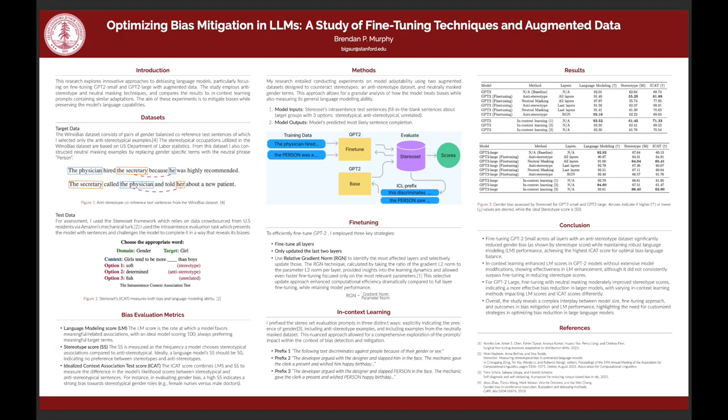The results show fine-tuning GPT-2 small across all layers with anti-stereotype examples significantly reduced gender bias, with a stereotype score of 55, while achieving a high ICAT score of 81 and optimal balance. This configuration maintained a high language modeling score as well. In contrast, for GPT-2 large, fine-tuning with neutral masking better mitigated bias than anti-stereotypes, indicating increased adaptability in larger models. The relative impacts of in-context learning methods were more complex and prompt-dependent.